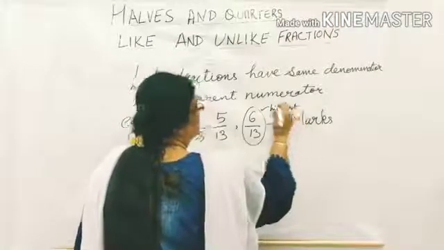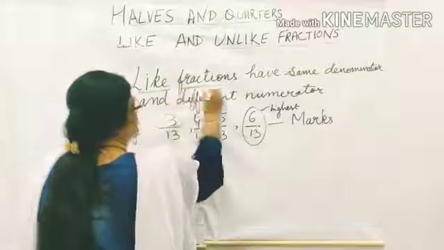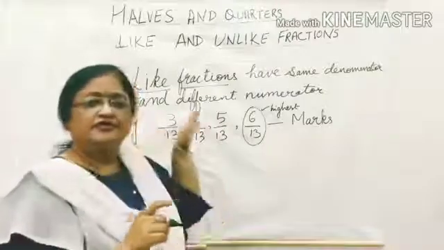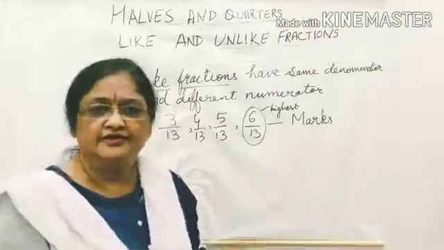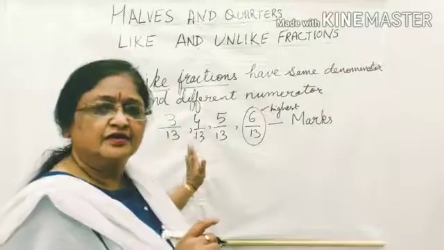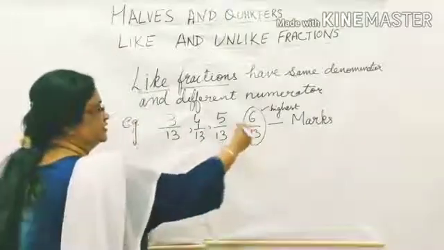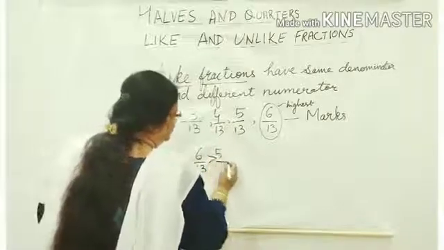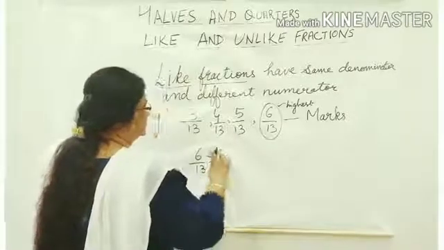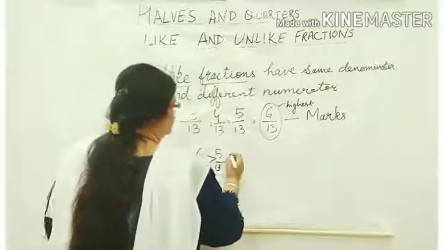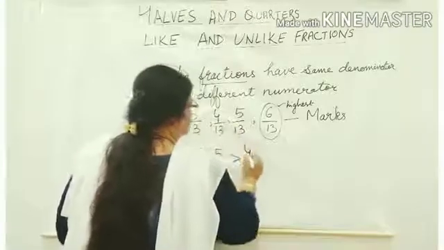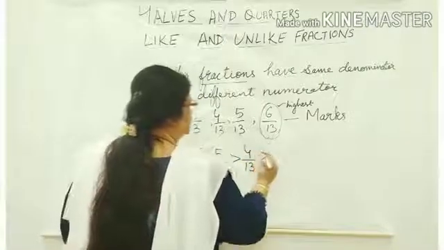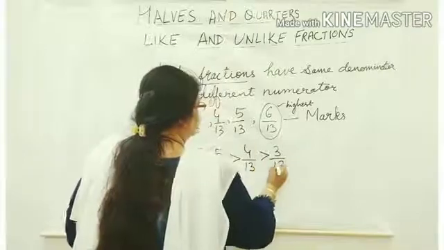Okay. So similarly, in like fractions, we see the numerator to tell which is greater or less, which is the highest number and which is the lowest. For example, 6 upon 13 is greater than 5 upon 13, and 5 upon 13 is greater than 4 upon 13, and 4 upon 13 is greater than 3 upon 13.